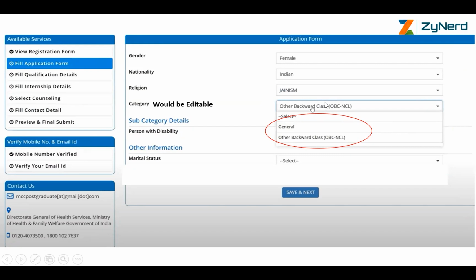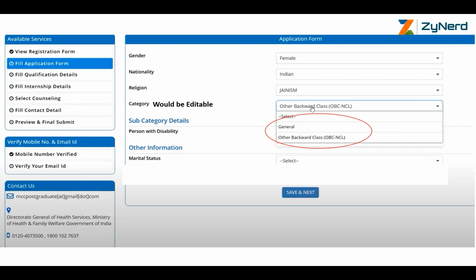Category would be editable. Other backward classes. So here, this is an other backward class candidate who has filled the form right at the NEET MDS exam. They had filled in other backward classes. Now, in case the candidate did not get the certificate, then the candidate has an option of selecting general category here. An OBC candidate who filled in as OBC in NEET MDS application form with NBE now has an option to change it from OBC to general because he or she doesn't have the certificates.